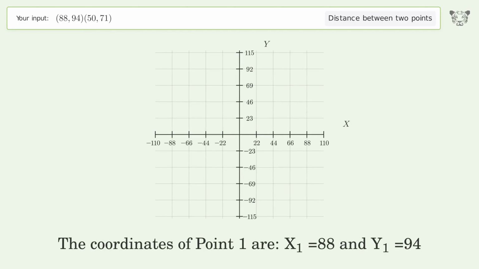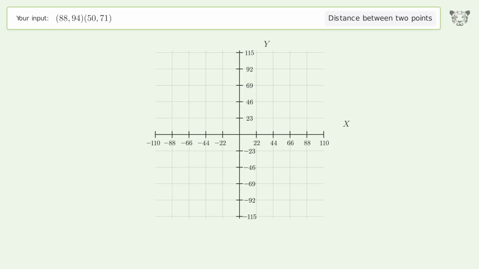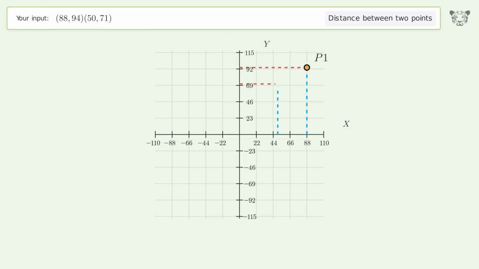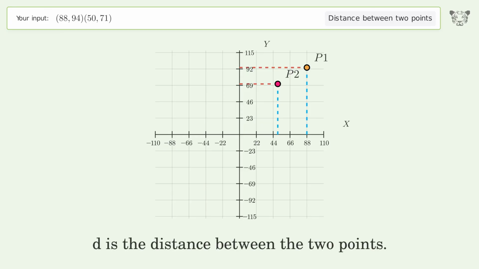The coordinates of point 1 are x1 equals 88 and y1 equals 94. The coordinates of point 2 are x2 equals 50 and y2 equals 71. D is the distance between the 2 points.